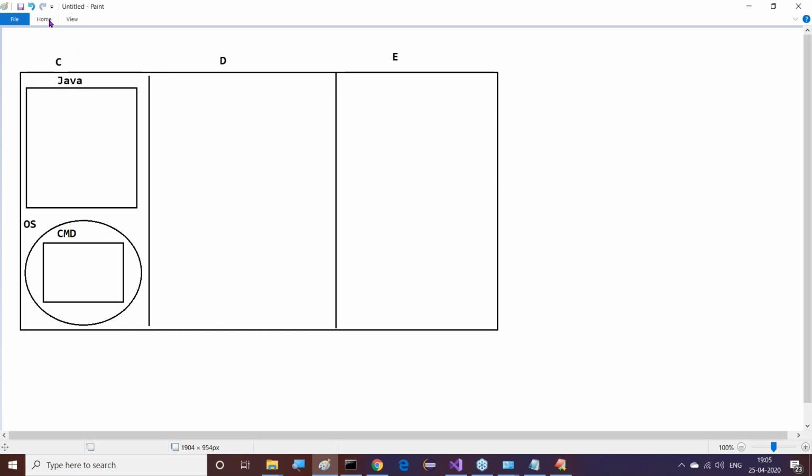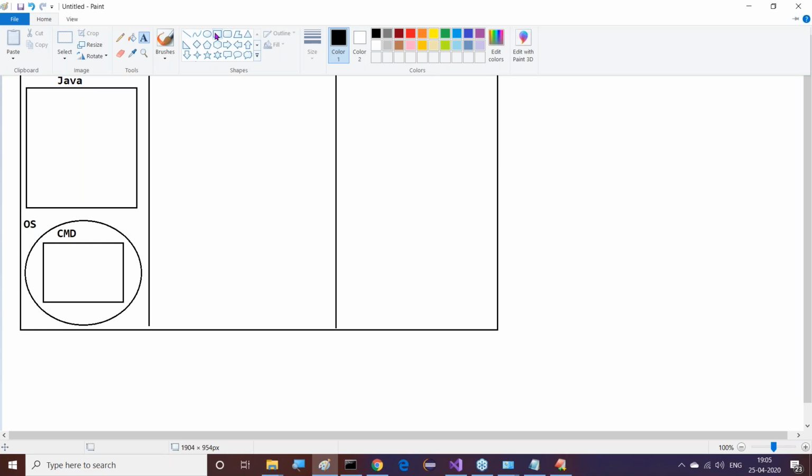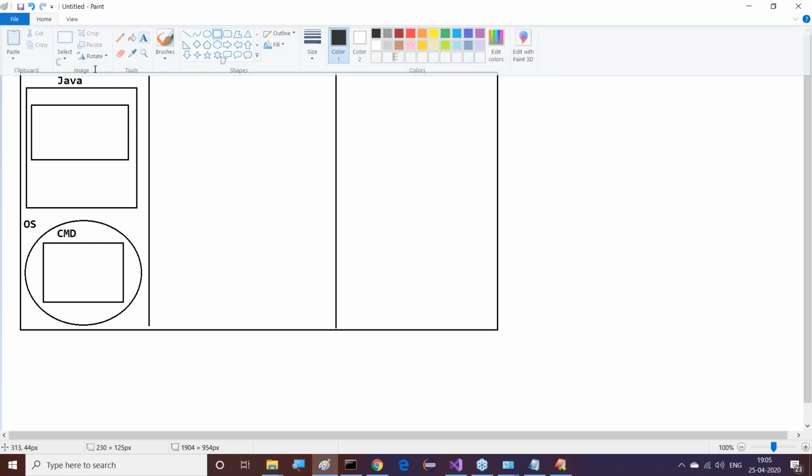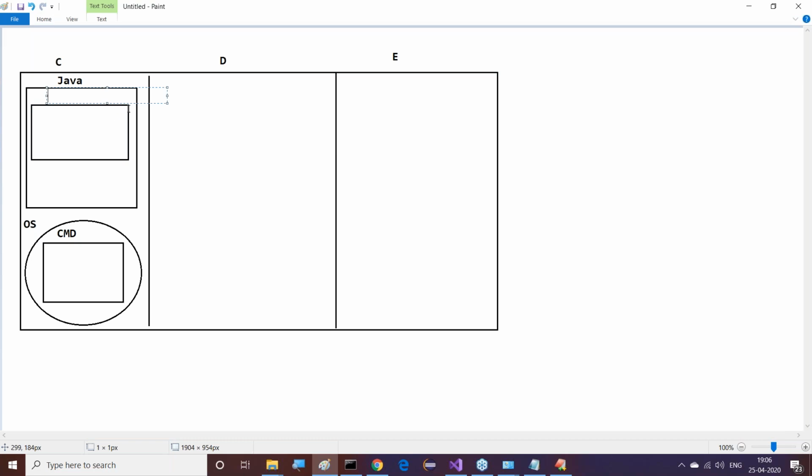C Java. Inside this C Java, when we install the Java software, we get 2 folders. What are the 2 folders? The first one is JDK, for example 1.8.0.